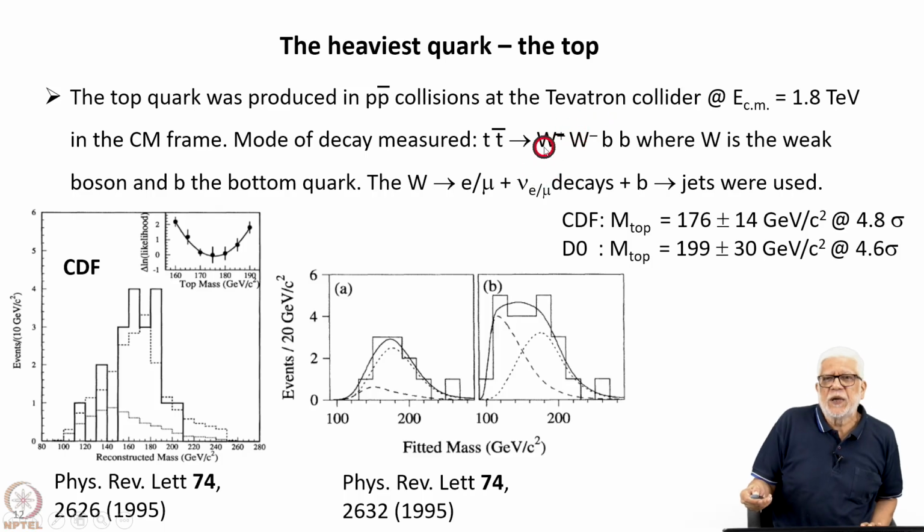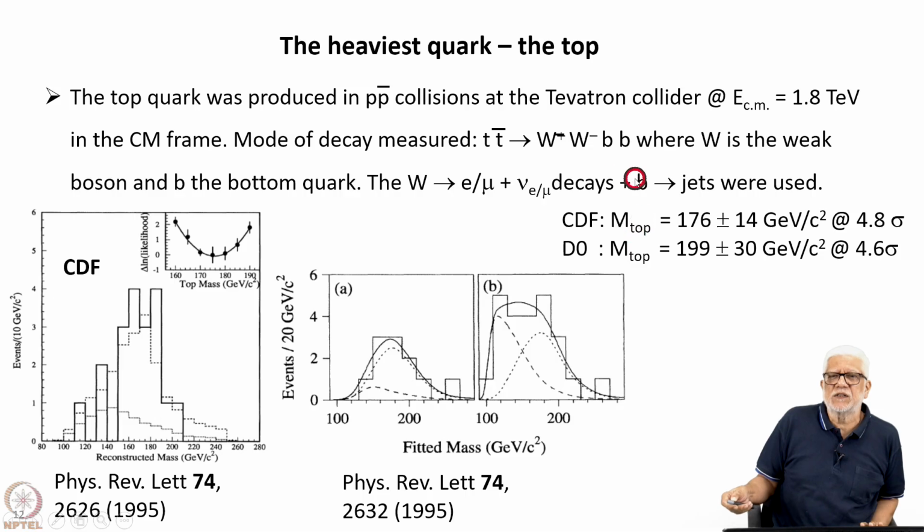So, a pair of W's and associated with each W the b quark, which then decays into jets. The W goes to electron or muon plus neutrino, and then the b decays into jets. This kind of signature was used in the analysis. It is a fairly complicated decay structure, but for its time at least.